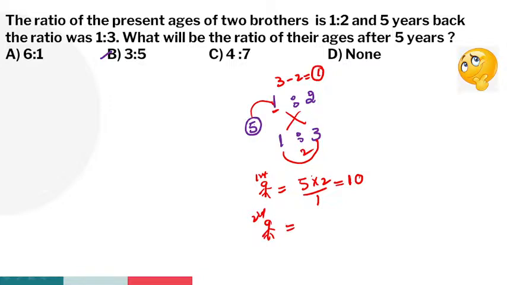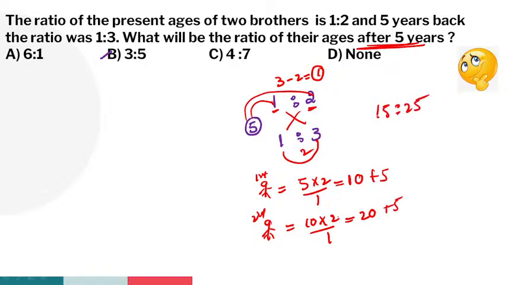Coming to the second brother's age, guys. Second brother, how many parts here? 2 parts. How many years ago? 5 years back. So 5 twos are 10, into step 2 difference by step 1 difference. 10 twos are 20. Second brother is how much, guys? 20 years. What do we have to find out in the problem? After 5 years. What does after mean? It is plus. Plus 5, plus 5. So 10 plus 5 is 15, 20 plus 5 is 25. So 5 threes are 15 and 5 fives are 25, giving 3:5. That's why option B is the right answer, guys. Very good, excellent.